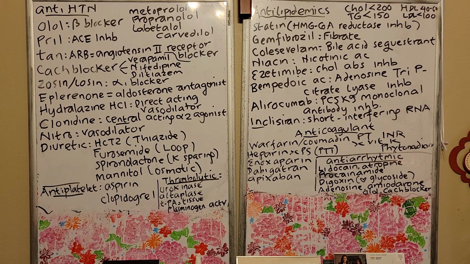Then you also have hydralazine, right? This hydralazine hydrochloride is your direct acting vasodilator. Vaso is blood vessel, dilator to make it bigger, right? So when your blood vessel dilates, BP will go down. So hydralazine, the class is direct acting vasodilator. But of course, report if the patient has facial rash.